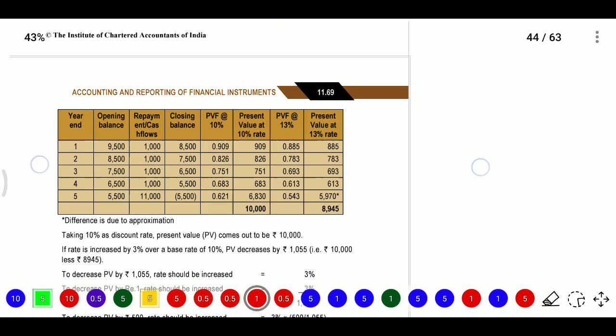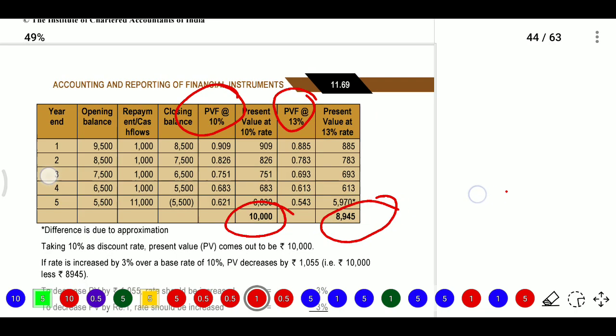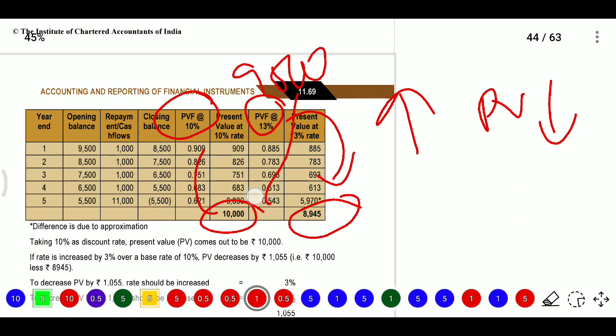We will test with 10% and we will test with 13%. At 10% we will get 10,000, at 13% we will get 8,945. Whenever the discount rate is increasing, the present value will decrease. But we need 9,500, so it lies in the middle.